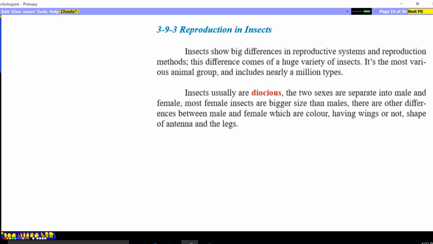Insects usually are dioecious, meaning they are not hermaphrodite, but male and female are separate. Most female insects are bigger in size than males. There are other differences between male and female, which are the color, brighter color for female, having wings or not, and the shape of antenna and legs, which make female insects different from male ones.